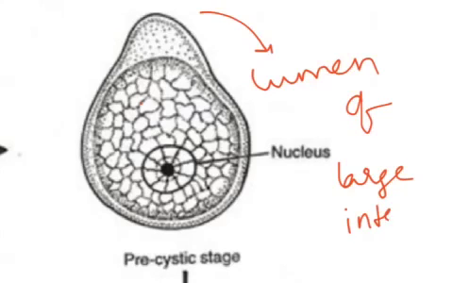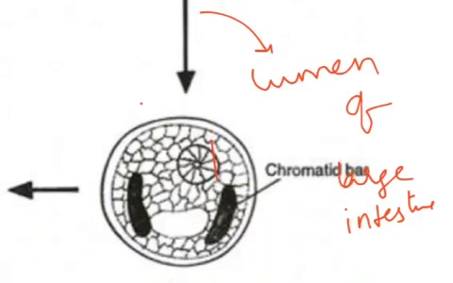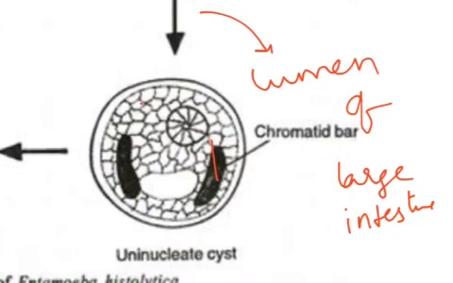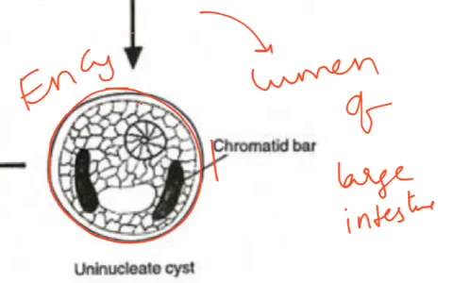In the lumen of the large intestine, these pre-cystic stages will form a cystic layer. You see the pre-cystic stage here becoming a cystic stage, forming a cystic layer around it. The formation of the cystic layer is called encystation. It happens in the lumen of the large intestine, and it contains chromatoid bodies and the nucleus as usual.